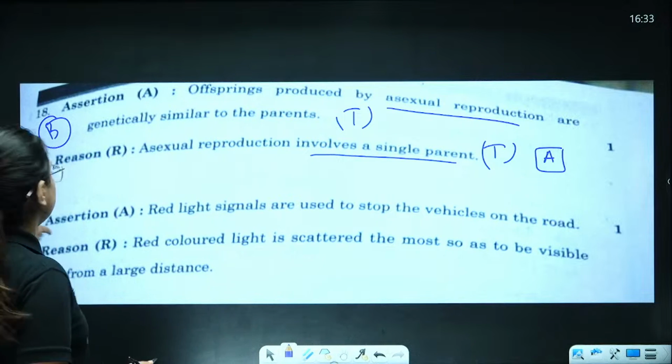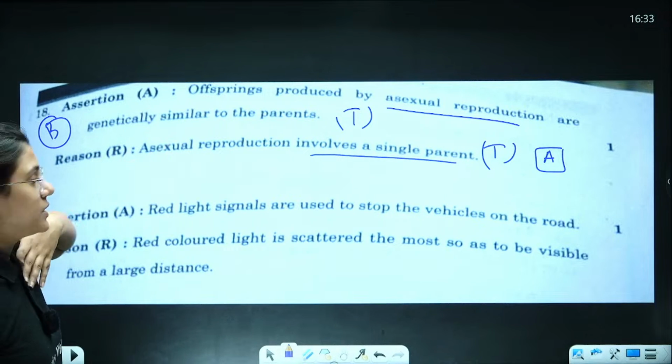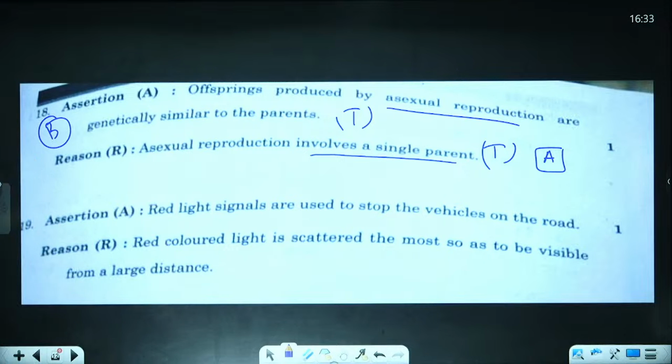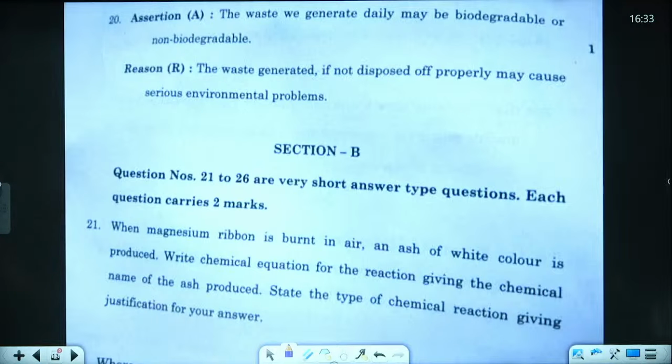Now next question, question 19. This is from physics. Akash sir must have told you the answer. Question 20. Yes, this is from biology.